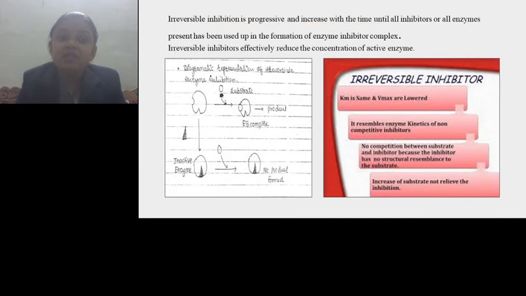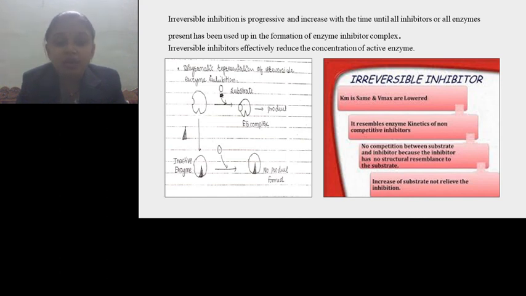Irreversible inhibition is progressive and increases with time until all the enzyme present has been used up in the formation of the enzyme-inhibitor complex. Irreversible inhibitors effectively reduce the concentration of active sites.